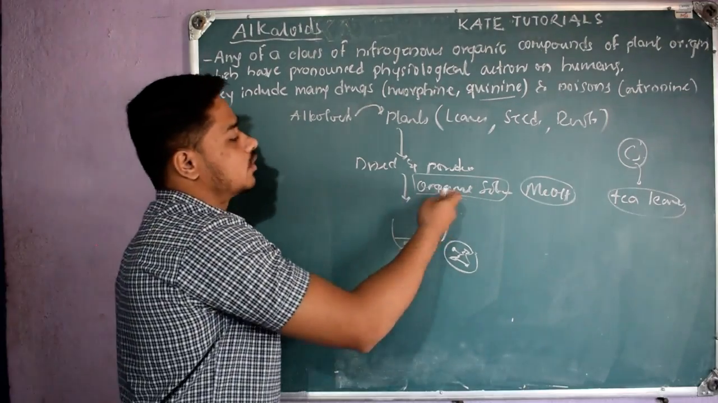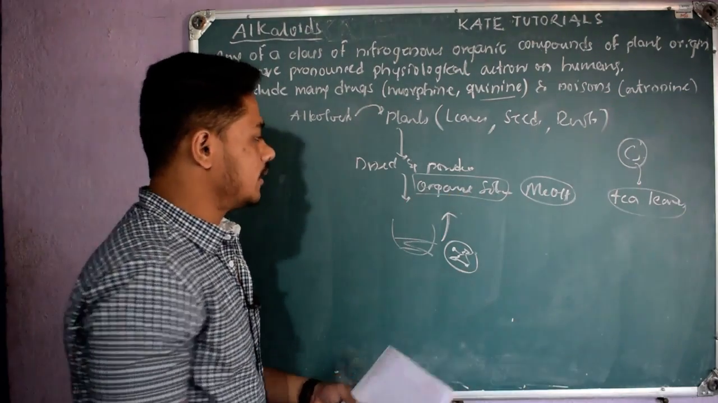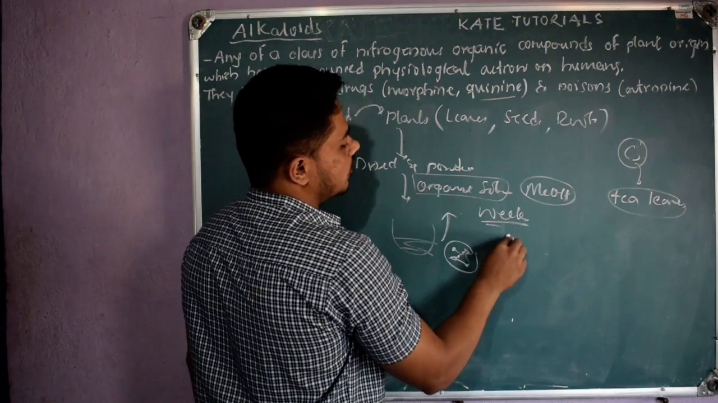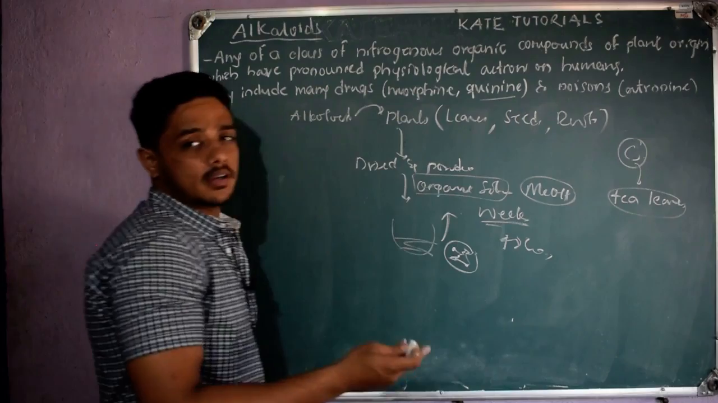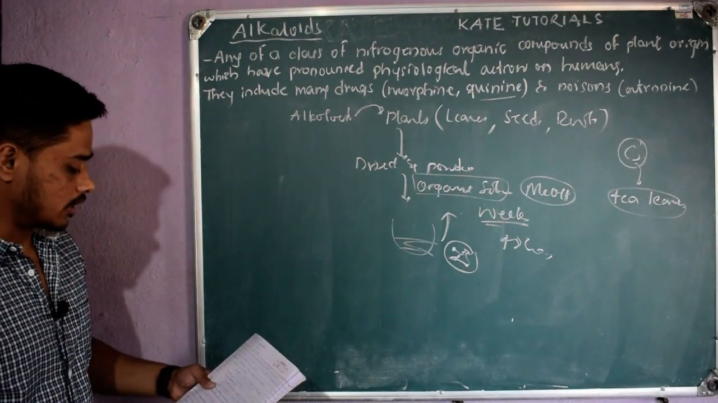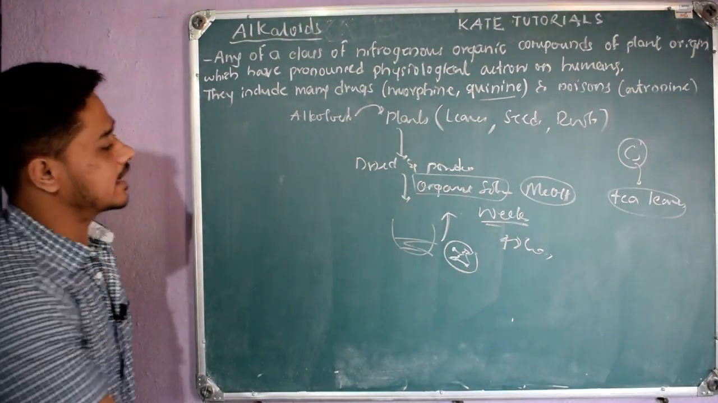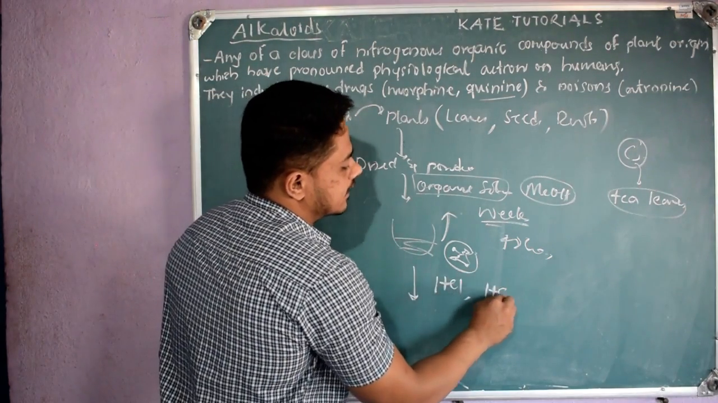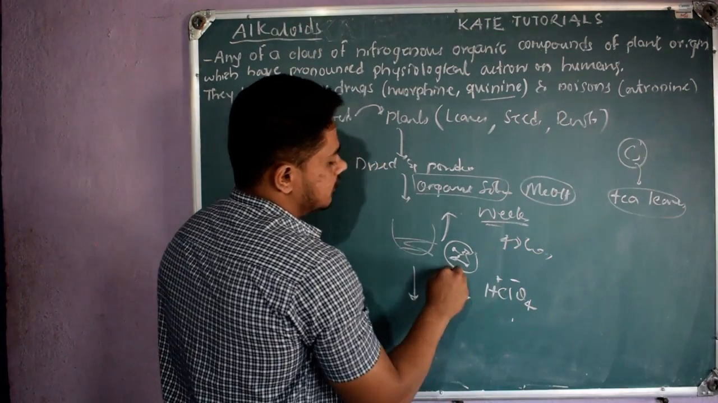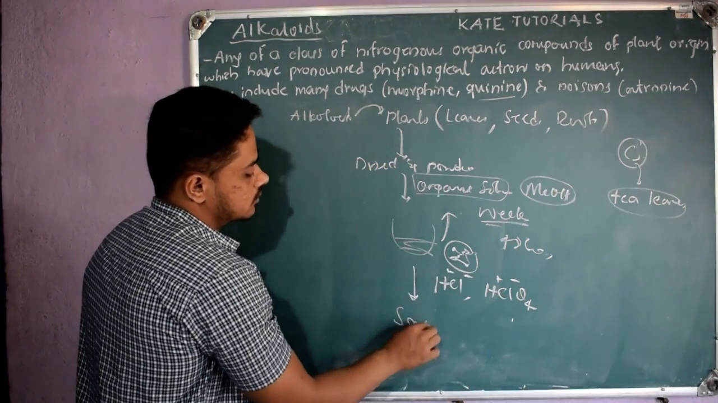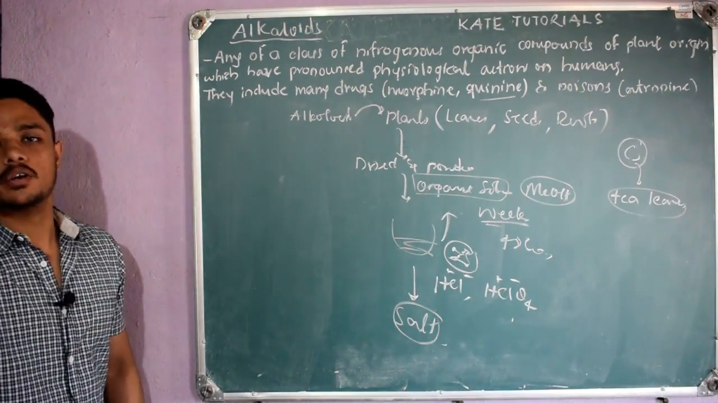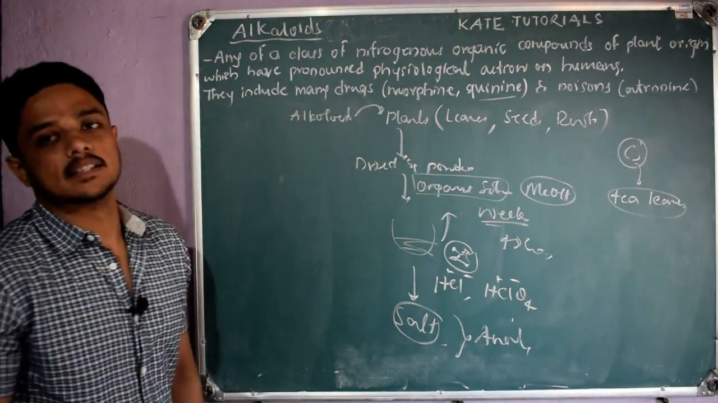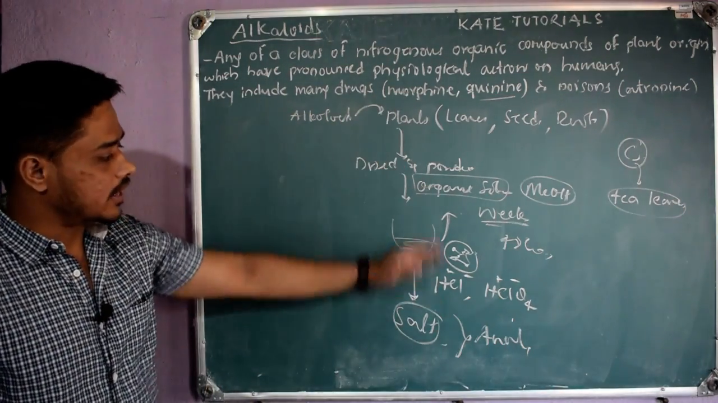So we do solvent extraction, in which the organic solvent we use is methanol. Solvent extraction may take weeks, or at least 48 hours or more, so that we extract all the alkaloids. Once we have the methanol extract, it is treated with inorganic acids like HCl or perchloric acid, HClO4, to get the salt. Once we get the salt, we analyze it. Many chemical methods can be used to analyze it. This is how we extract.